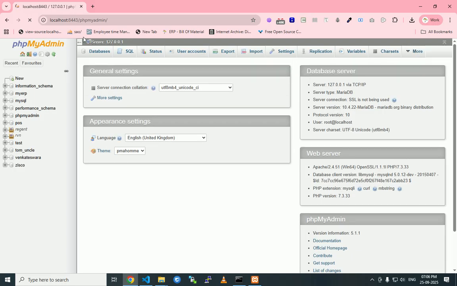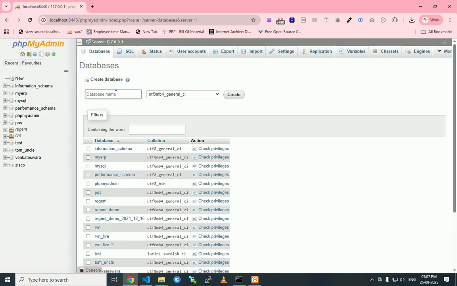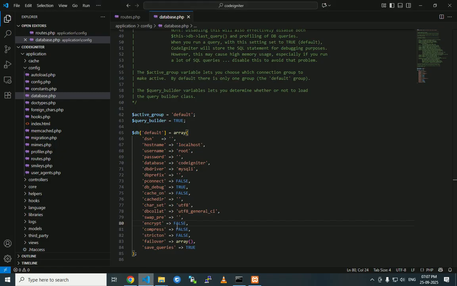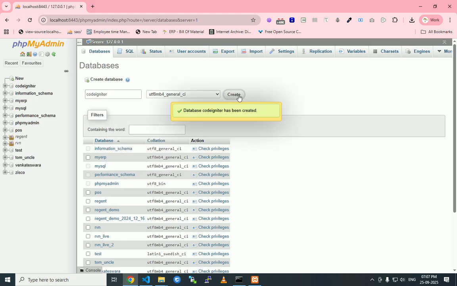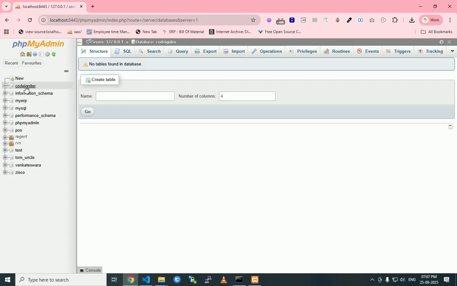Okay, this is phpMyAdmin. This is the simple UI. Click on New and enter the database name. The database name we mentioned is codeigniter. Copy this, paste it here, and click on create. After creating, the database is created successfully.